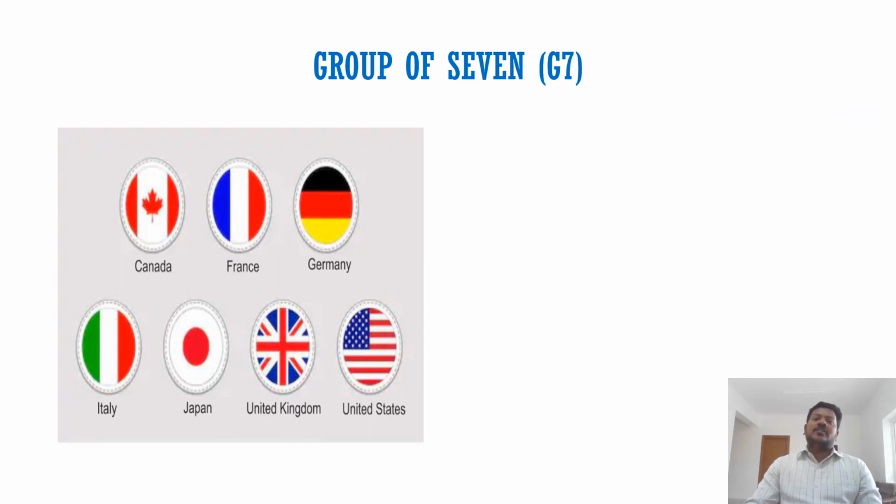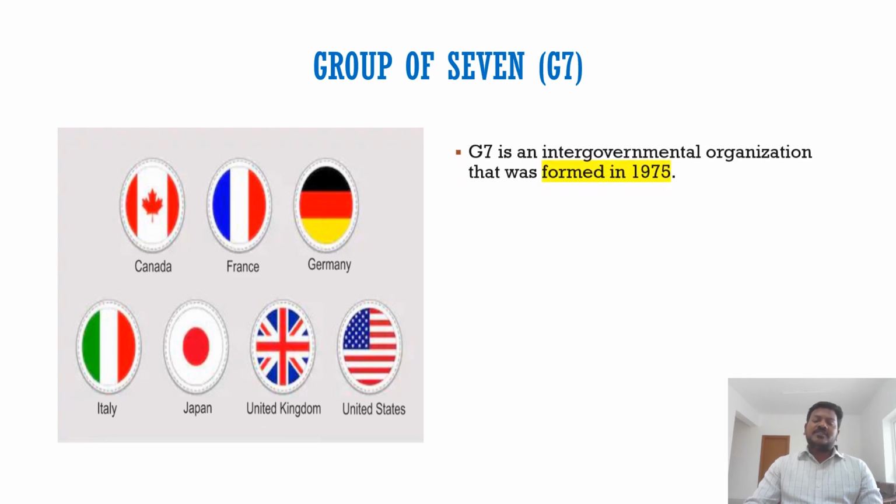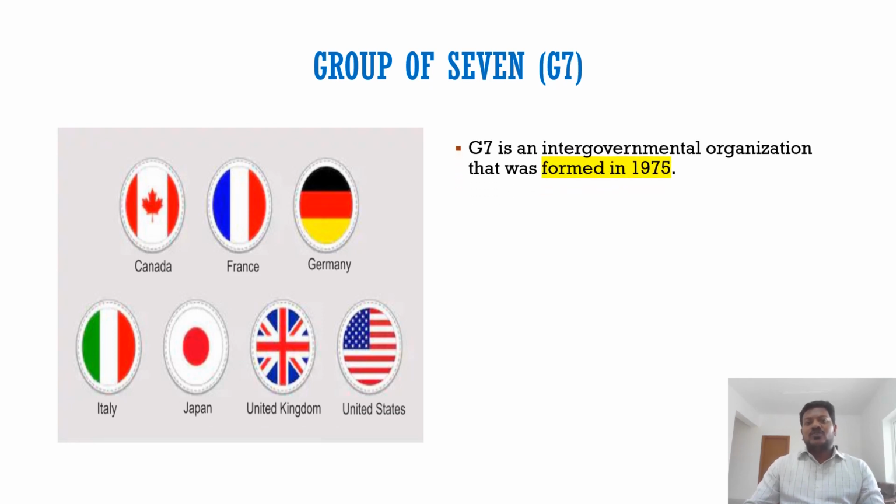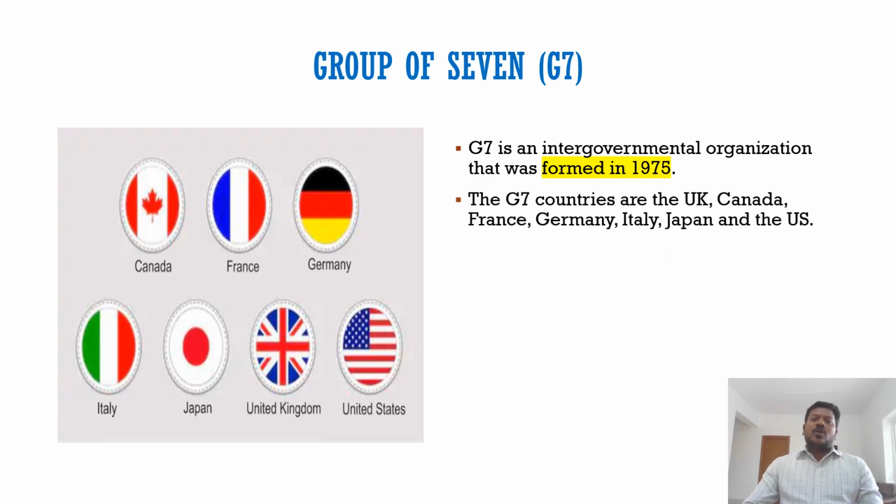So first of all, the group of 7 countries. This group was formed in the year 1975 as an intergovernmental organization. Basically this is a group of rich countries, the advanced economies in the world. They formed this group in 1975. And who are all the members?